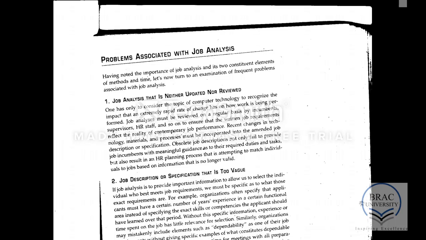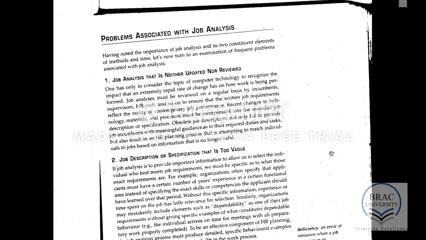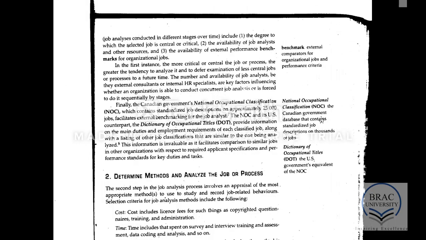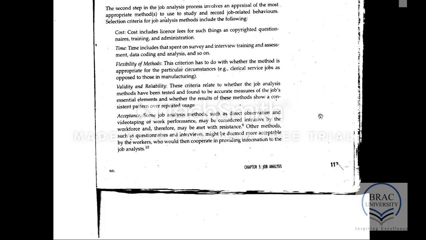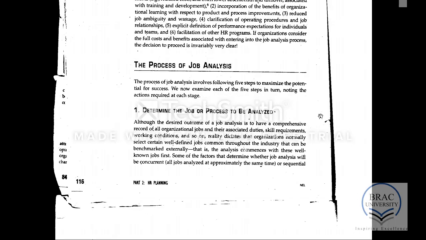The second problem is if the job descriptions and specifications are not clear, if they are vague. In that case, they are not useful anymore. Whatever is mentioned in the job description and specification should be clearly stated so that the information can be used clearly and properly in human resource management activities.